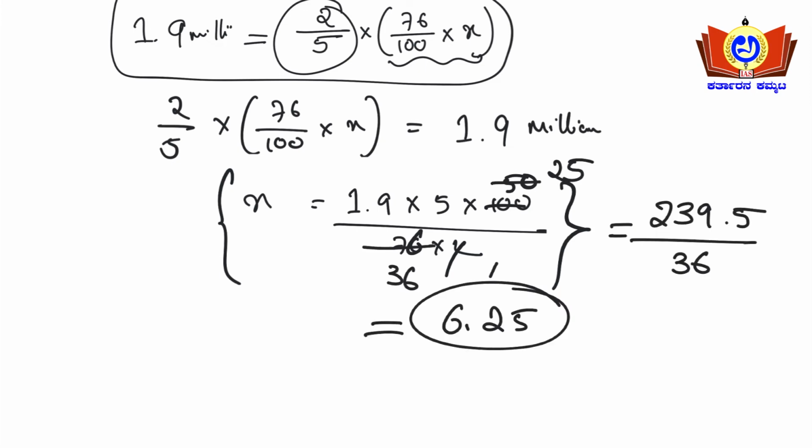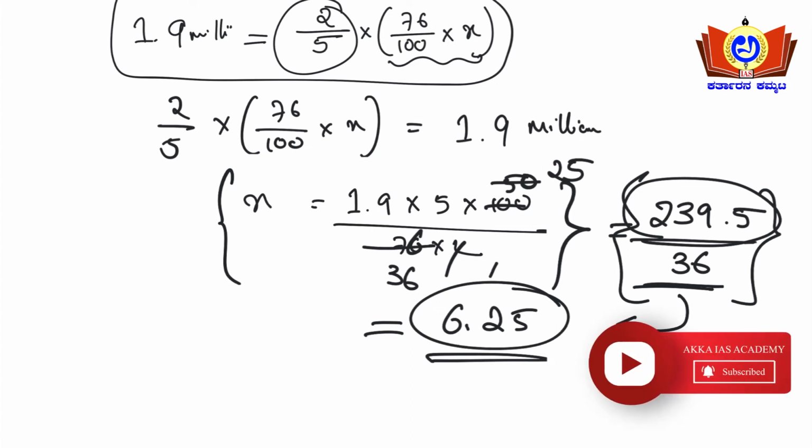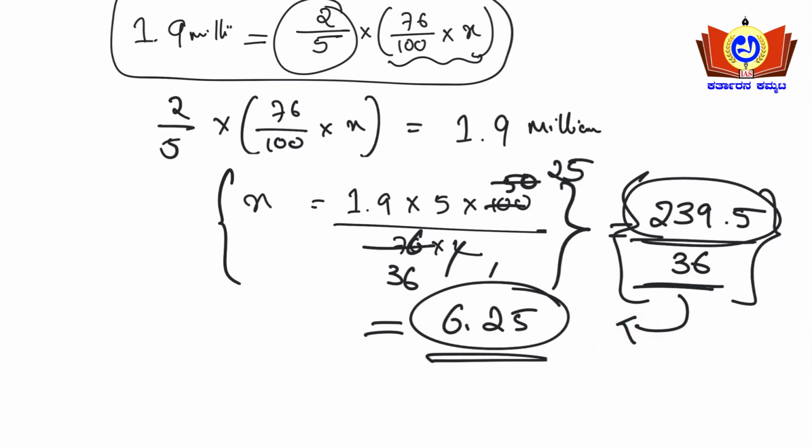See friends, this is the calculation here. Okay, see, when you find such kind of calculations a bit tough, then use the option method. Okay, 36 into which option will get 239.5. Then only without calculation you will be able to arrive at the answer here. Okay, so try to make some manipulation, or try to find shortcut methods wherever possible while dealing with the calculation. Okay, don't make it a huge number. Try to make it into a smaller number, then only the calculations become a bit easy for you. Okay guys, so moving on to the next question.